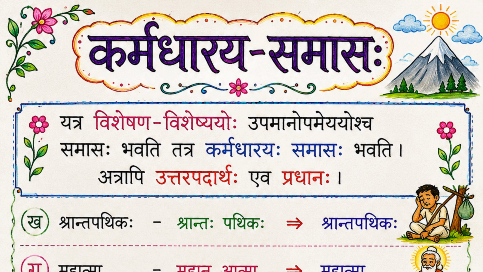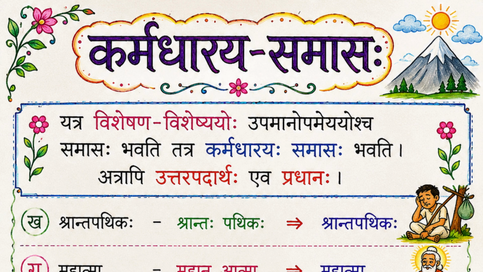First example, Shantapadikaha. Shantapadikaha marge upavishati. See, according to the picture, a tired passenger is sitting on the way. So, Shantaha Patikaha. Kidrishaha Patikaha is the question. That means the first word describes the traveler.